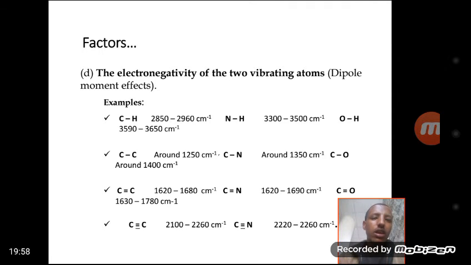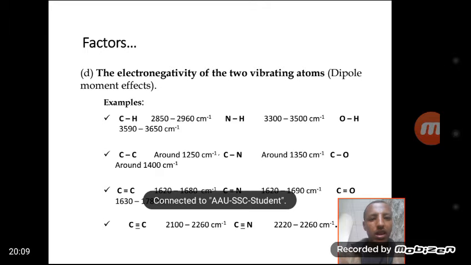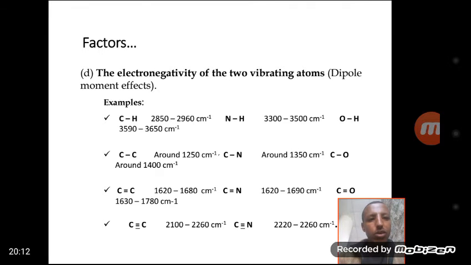This is due to the electronegativity of the vibrating atom. Electronegativity increases the dipole moment of the interacting atoms. As a result, the vibrational frequency also shifts to the higher frequency. A carbon-carbon single bond absorbs around 1250 per centimeter, a carbon-nitrogen single bond stretches around 1350, and carbon-oxygen around 1400. This is because oxygen is more electronegative than nitrogen, and more electronegative than carbon. As a result, the vibrational frequency shifts higher.